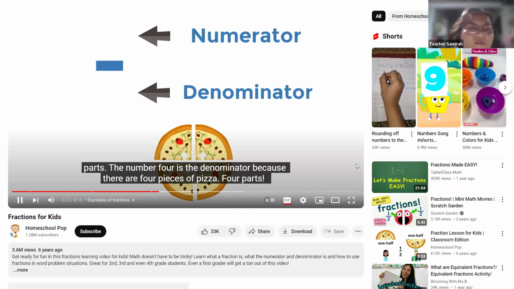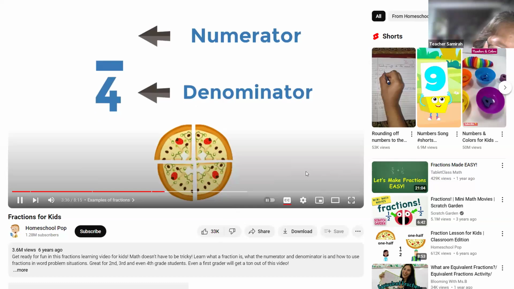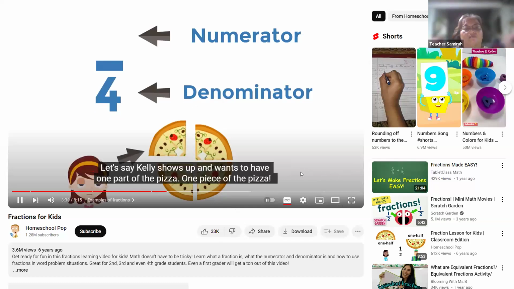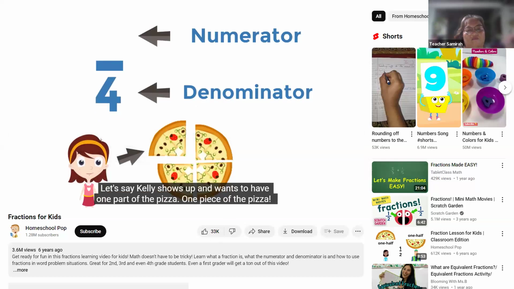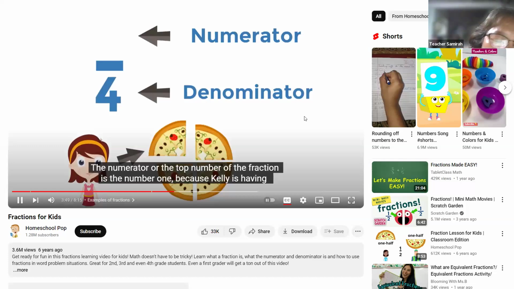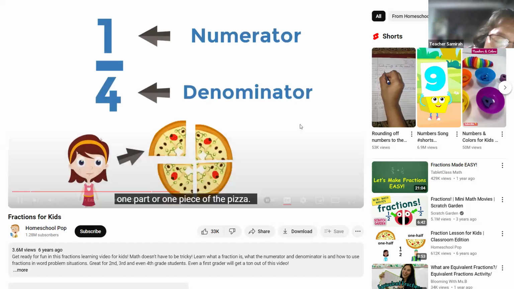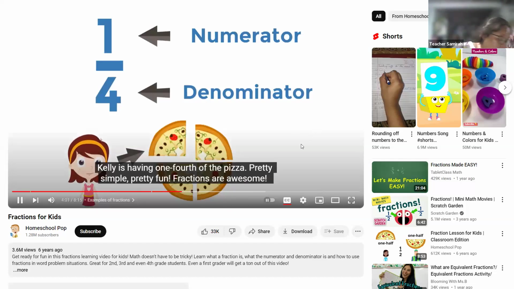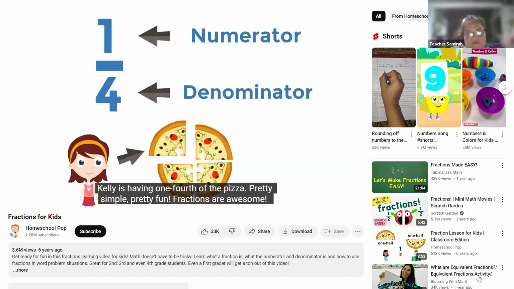4 is the denominator because there are 4 pieces of pizza, 4 parts. Let's say Kelly shows up and wants to have 1 part of the pizza, 1 piece of the pizza. So the numerator, or the top number of the fraction, would be the number 1 because Kelly is having 1 part or 1 piece of the 4 parts. Kelly is having 1/4 of the pizza. Pretty simple, pretty fun. Fractions are awesome.